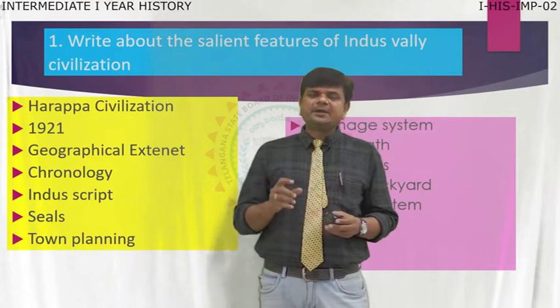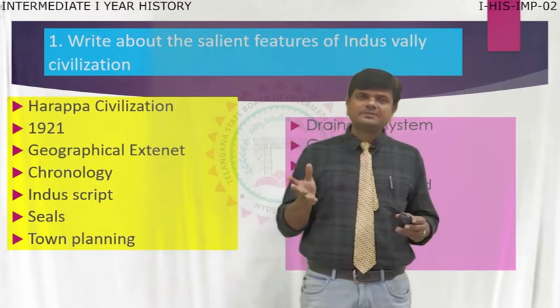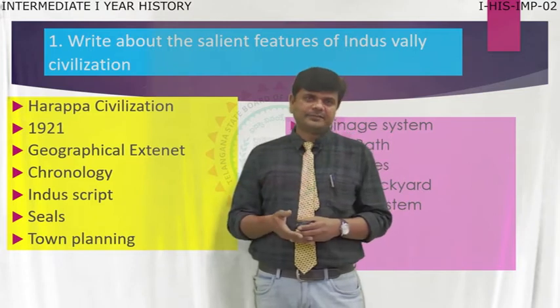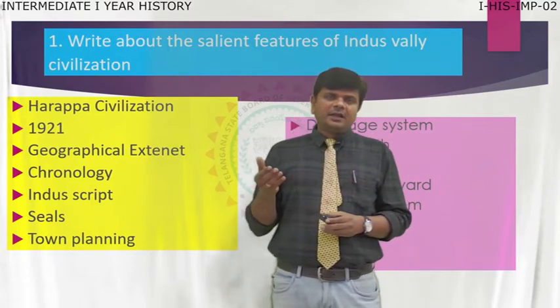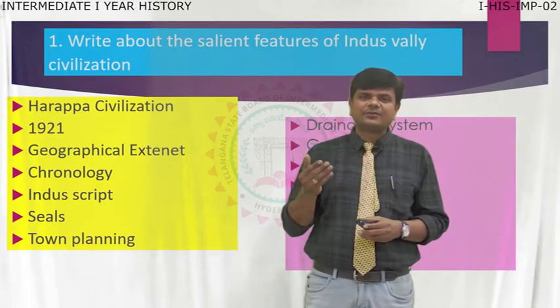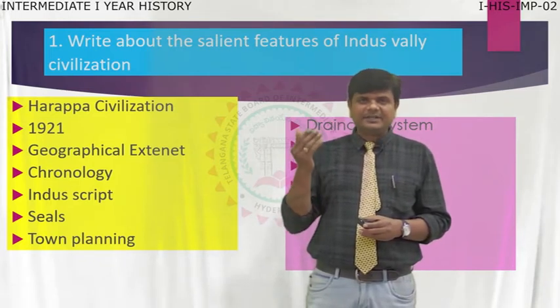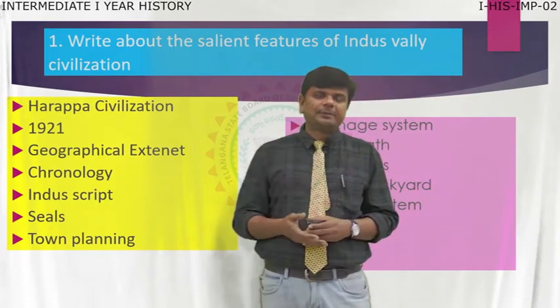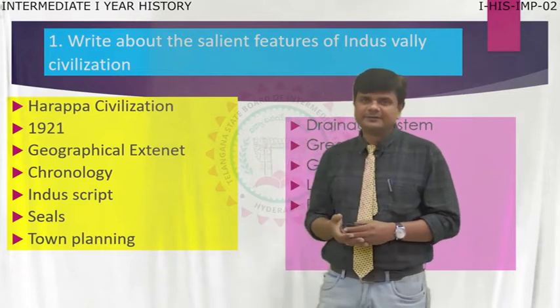This script consists of different emblems, symbols, features. Till now, we have not lost the art of writing, the style of writing of the Harappa people, the Indus people.